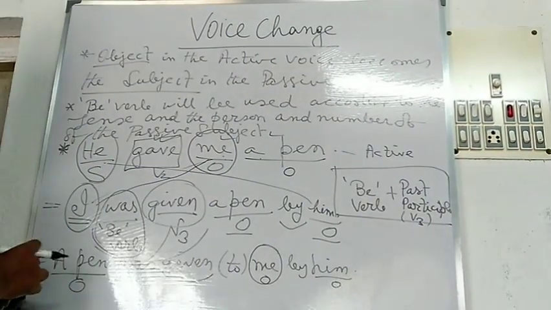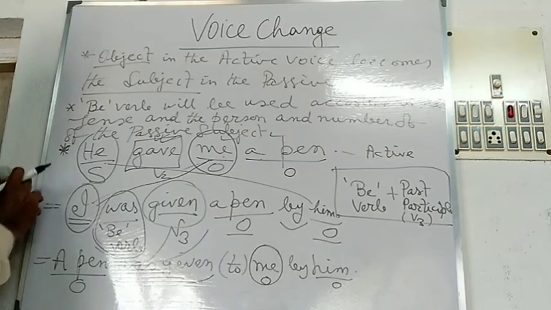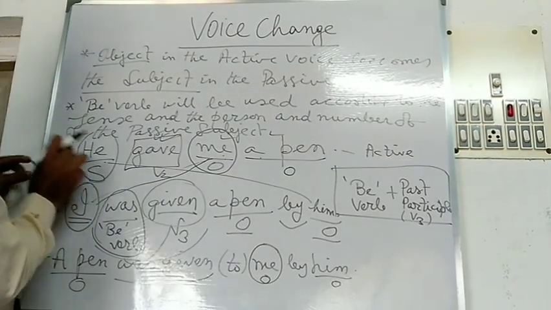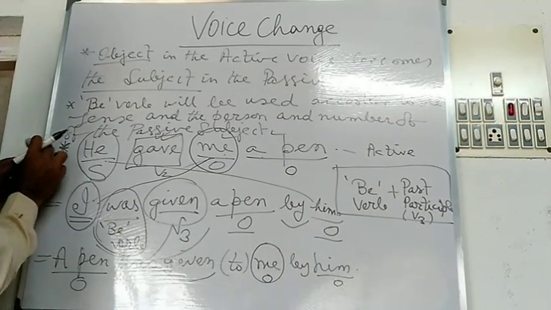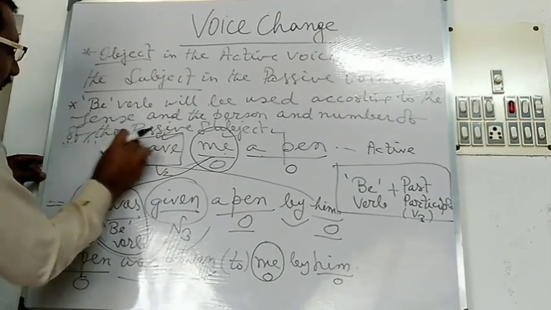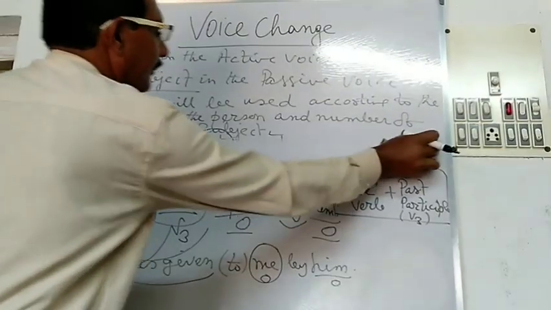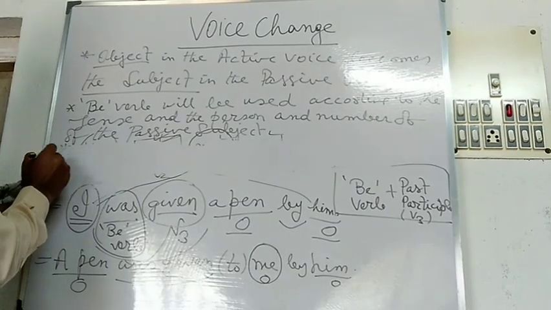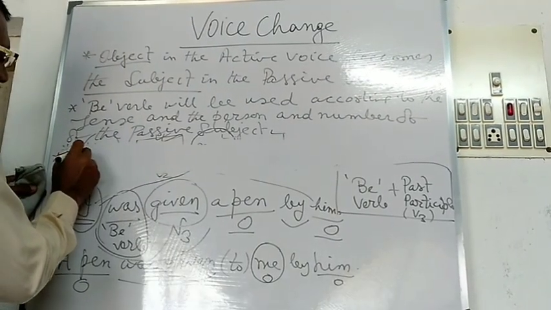Then you will have to use the VT form. Just after it, you will have to use the VT form or past participle form.